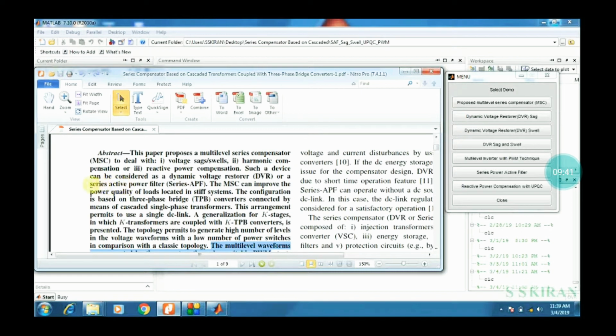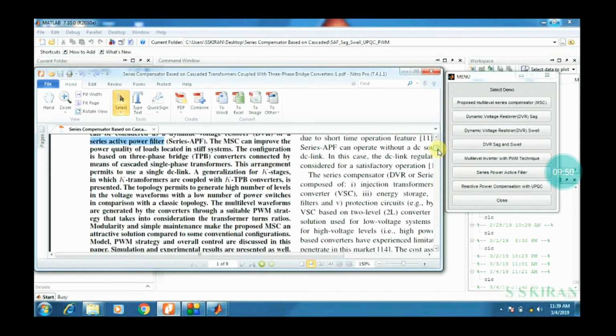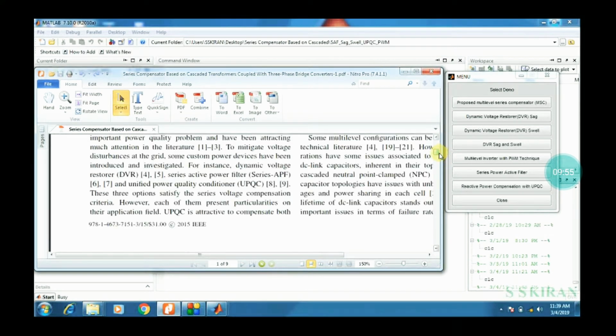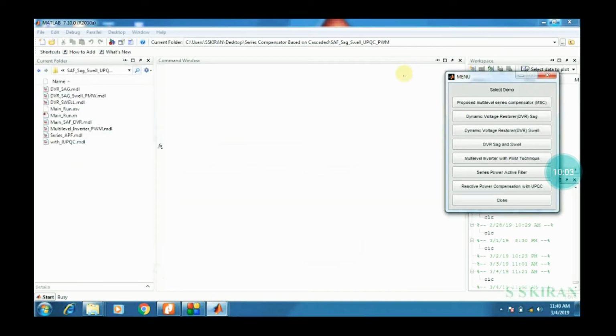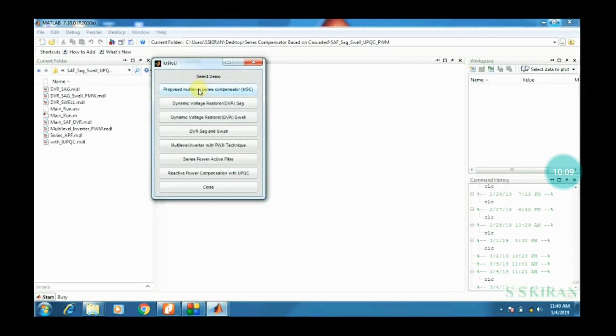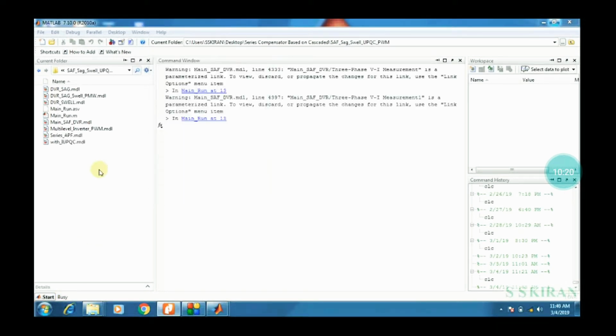Then the next one is the series active power filter. The next one is UPQC, which I have also designed here, based on the introduction part: the unified power quality conditioner, and at the same time the series active power filter. Now we will execute one by one, then you will get some awareness of this base paper's results. First, single click on the proposed multi-level series compensator,